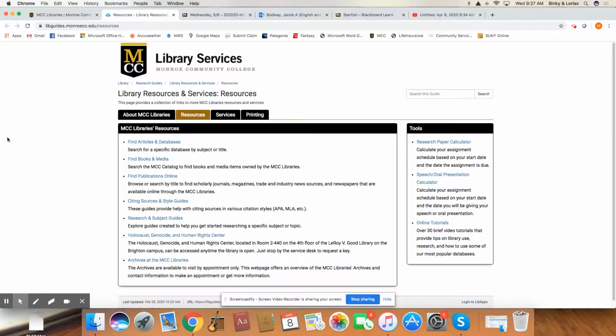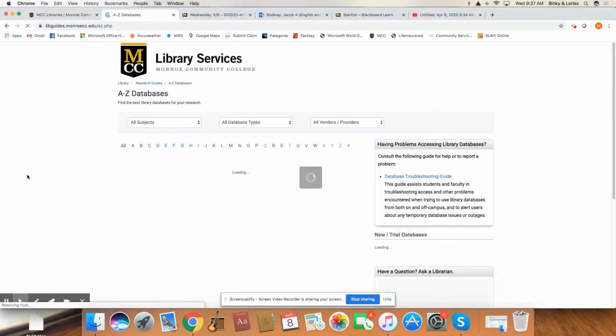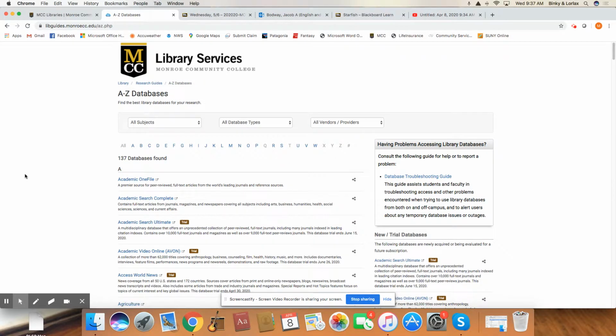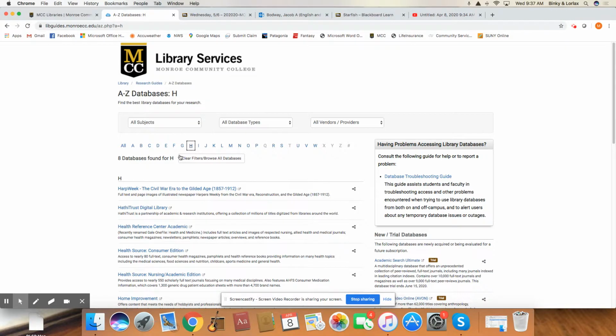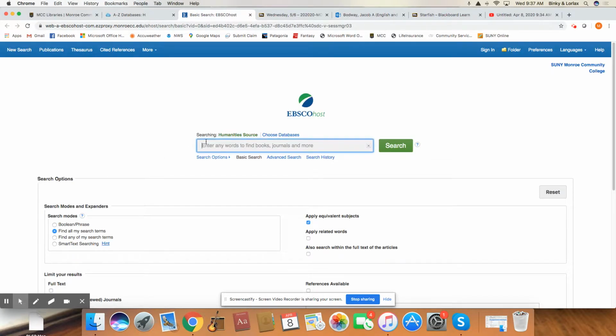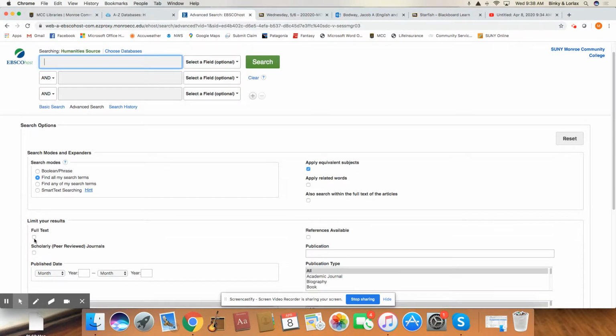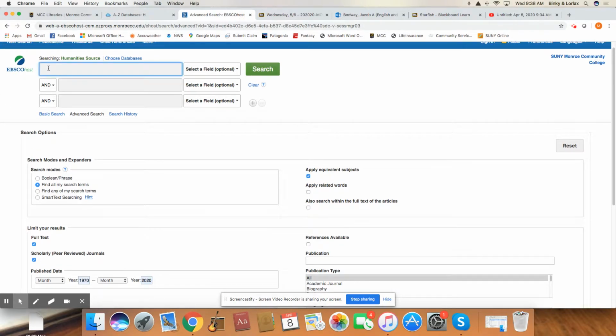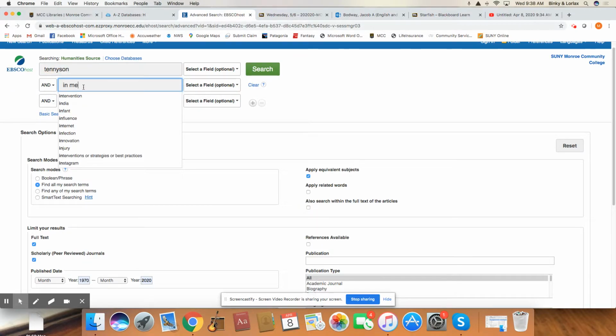Okay, so this lecture will look at 2 other databases. You want to go to find articles in databases, just like we did before. And the second database will be Humanities Source. So you just click on H and go down to Humanities Source. And for this one, we will go to Advanced Search. And again, you want to make sure you have full text, scholarly peer-reviewed. And I'm just going to, again, limit my search to 1970, 2020, just to keep it more current. I'm going to go Tennyson. And I want to search for In Memoriam.